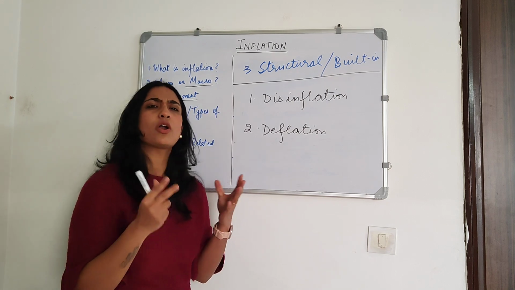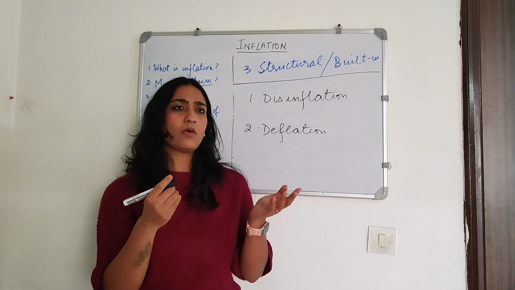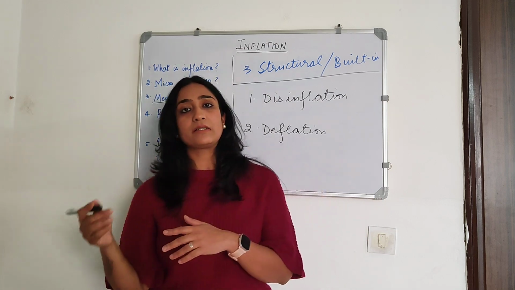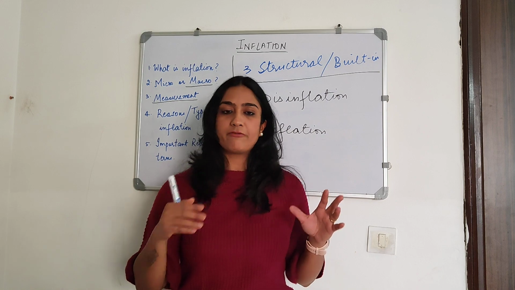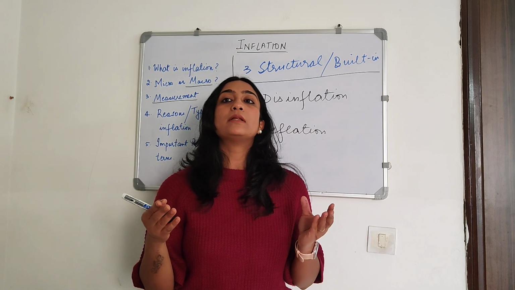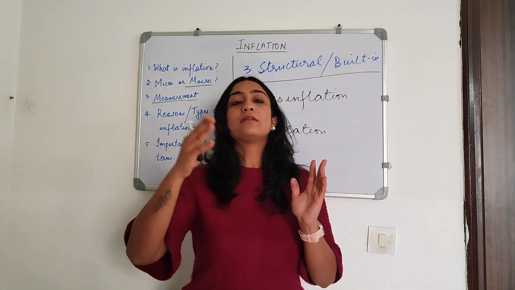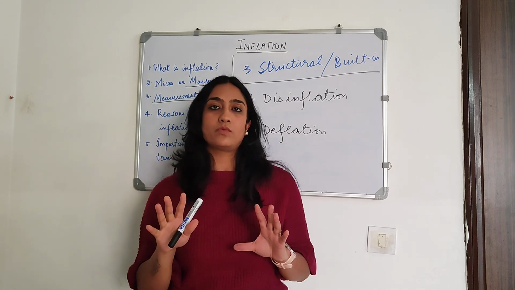So suppose inflation on a month-to-month basis was going on at 5%. In the next month, it comes to 4%. So it's still positive. Prices have still gone up, right? But the number is smaller. There's still an increase in prices, but by a lesser amount.